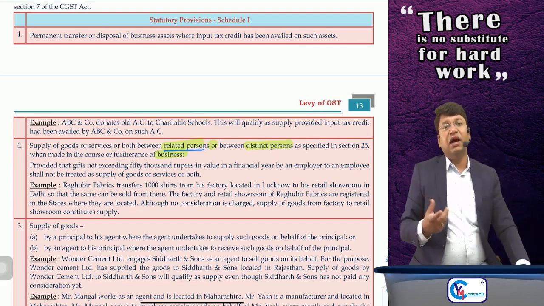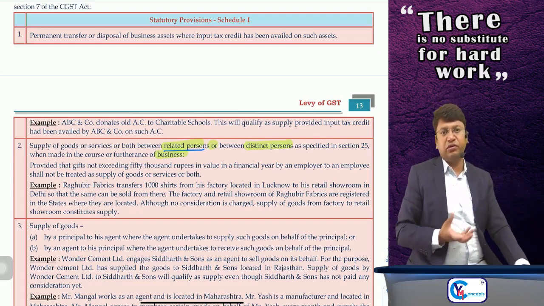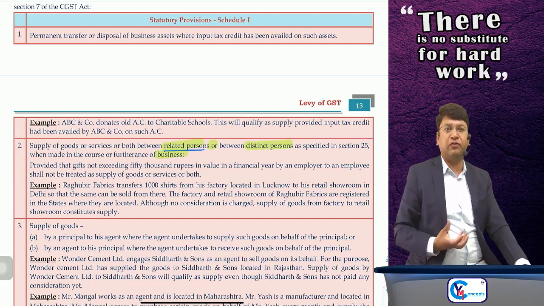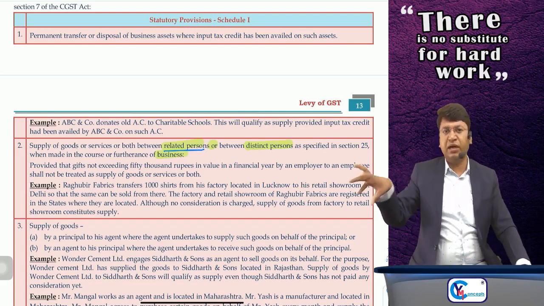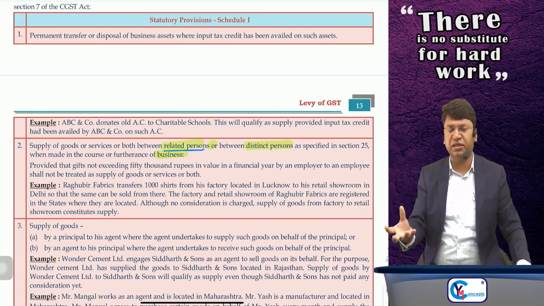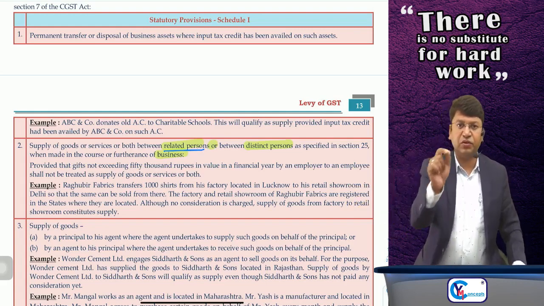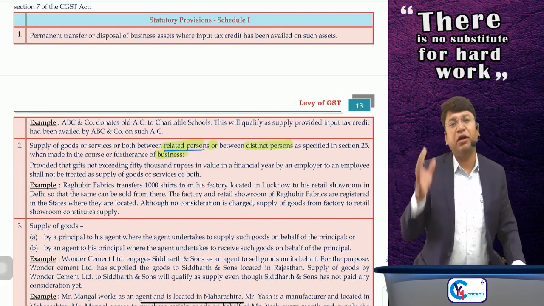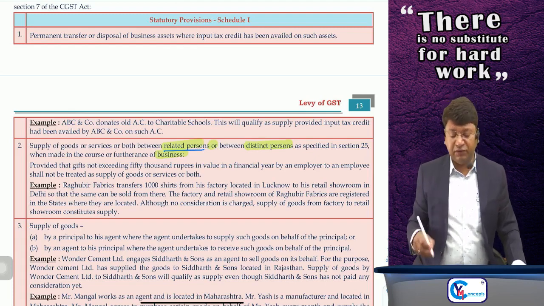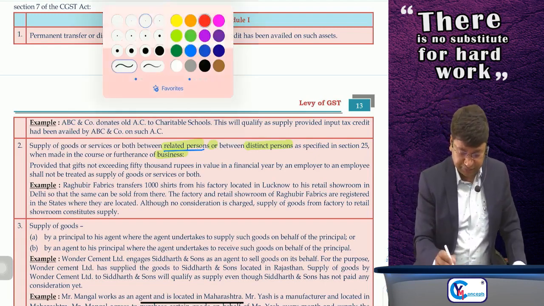Ultimately, whatever activity you are doing for your business, if you are doing the same for your related person or a distinct person without any consideration, then also it will be supply. Now the point comes: what do you mean by related person and what do you mean by distinct person?